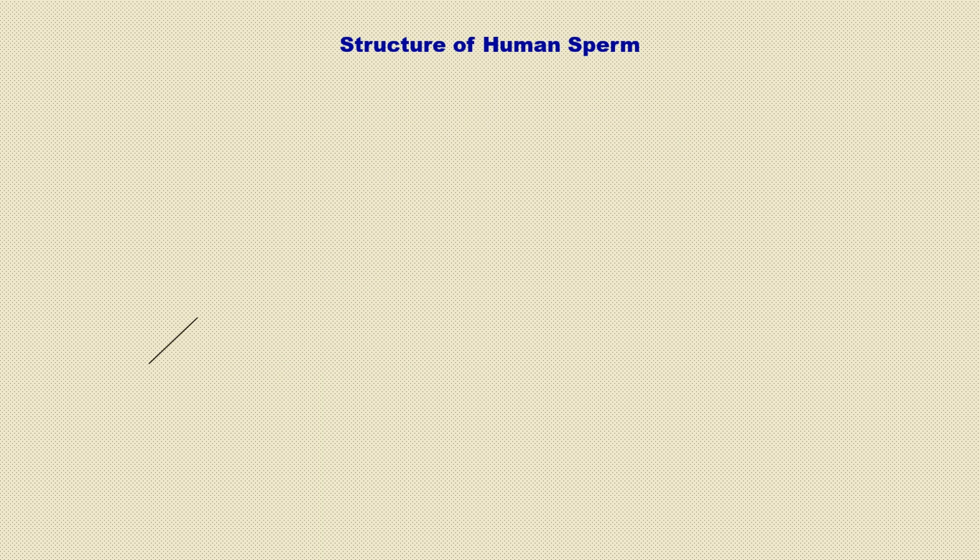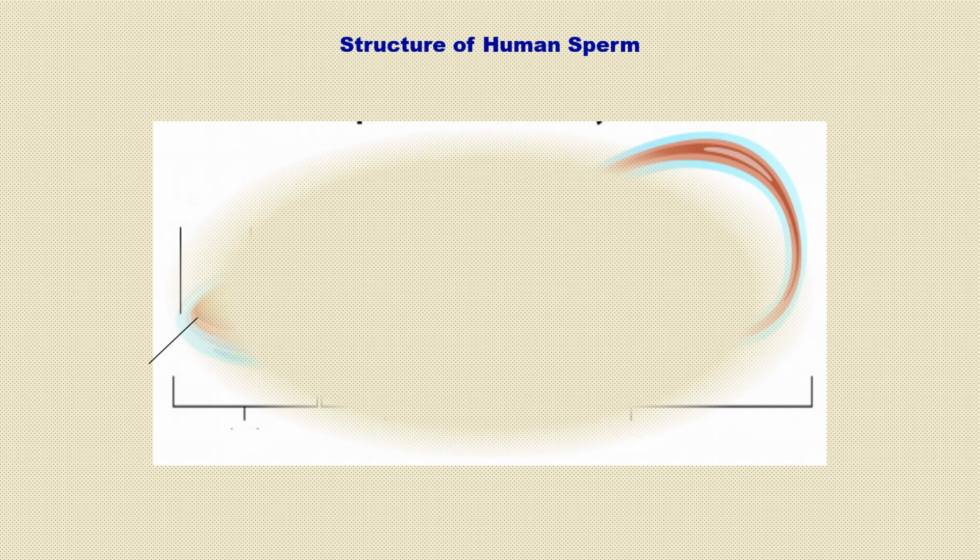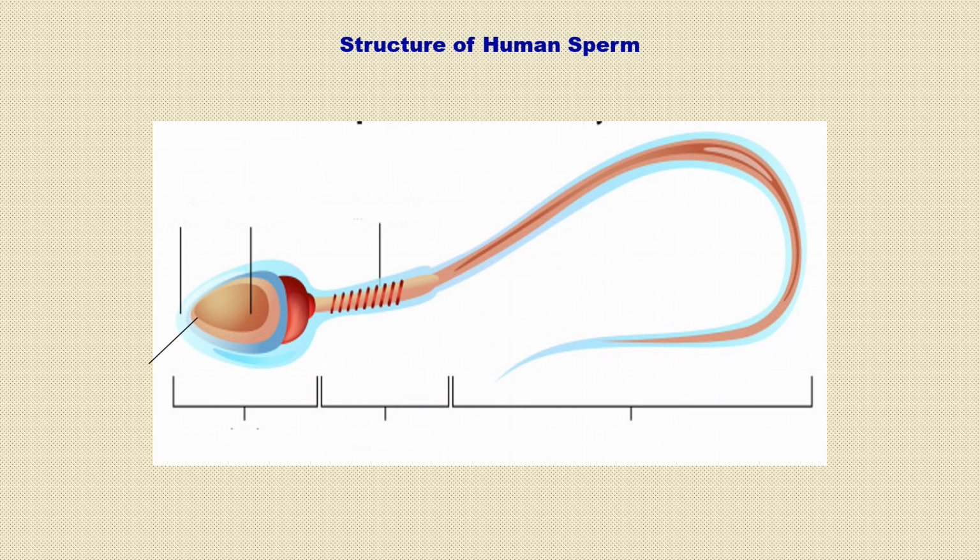Structure of human sperm. The human spermatozoon consists of a head, midpiece and tail. The sperm head is elongated and formed by the condensation of the nucleus. The head contains the nucleus.